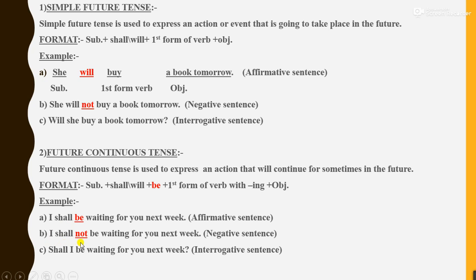Number B. I shall not be waiting for you next week. This is a negative sentence. So not will come soon after the auxiliary verb, that is shall or will. Number C. Shall I be waiting for you next week? As you know, in interrogative sentence, the auxiliary verb comes in the beginning. So the sentence will be like this: shall I be waiting for you next week? And at the end, question mark. That is an interrogative sentence.